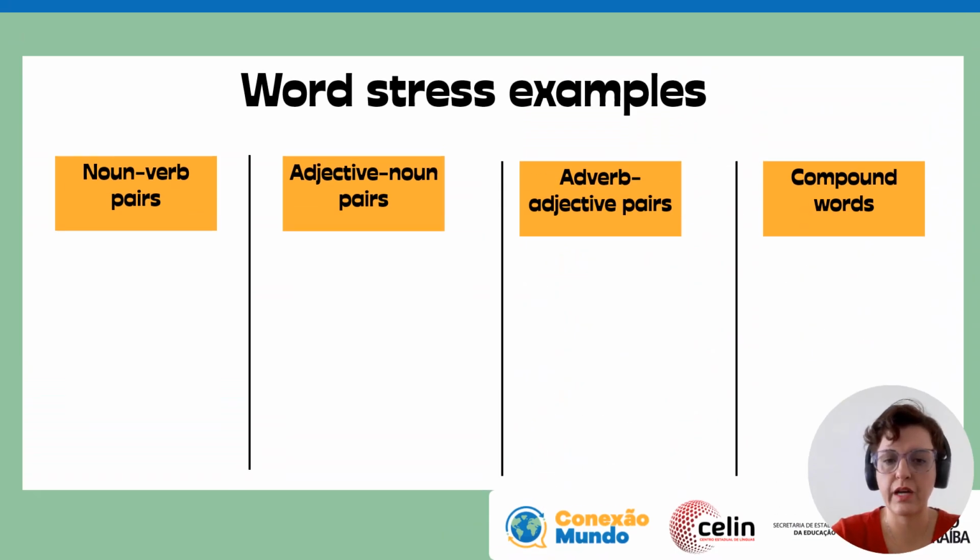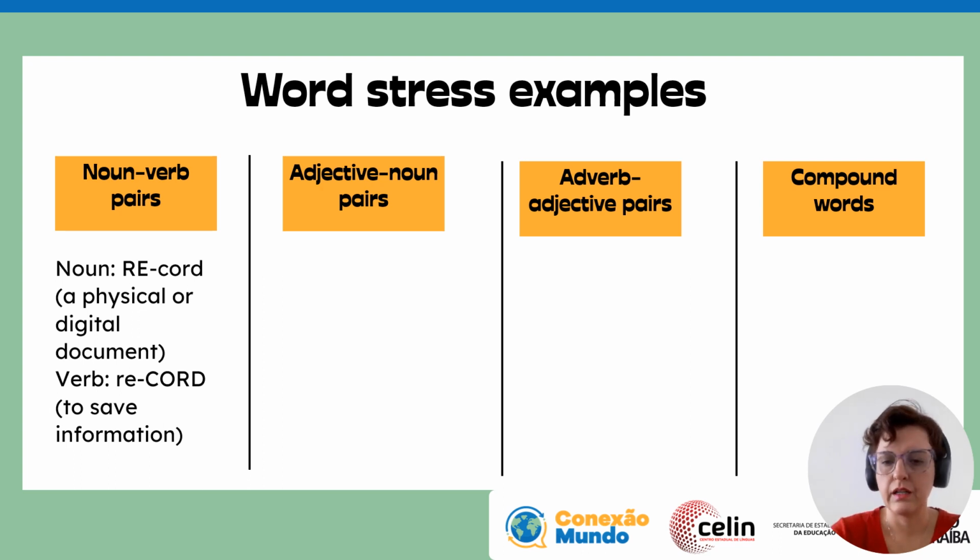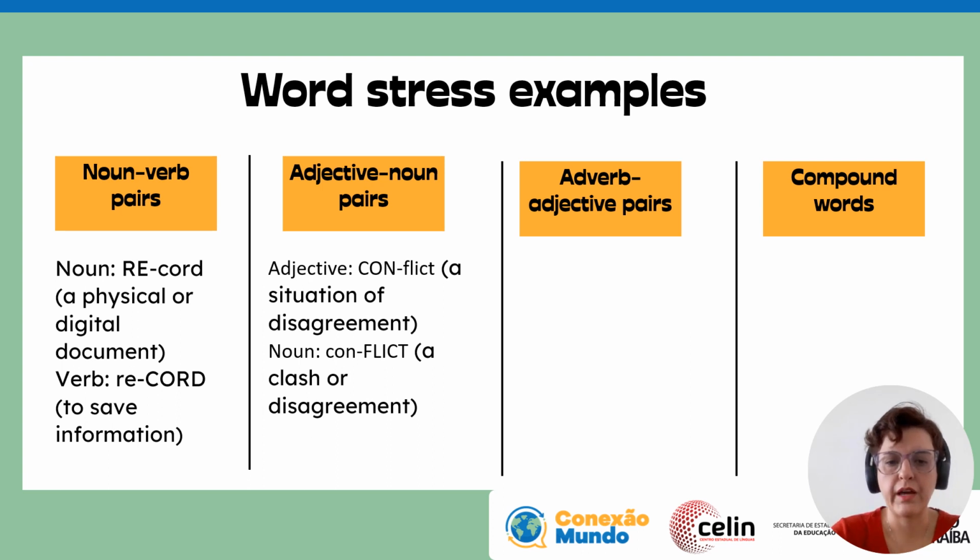Okay, let's take a look. We have types of word stress. We have noun and verb pairs. Look, the word stress is different depending on the word. We have record, okay, and we have record, okay. There's a difference. We have a record and a record, okay, you see? We have adjective and nouns. Conflict is different than conflict, okay?